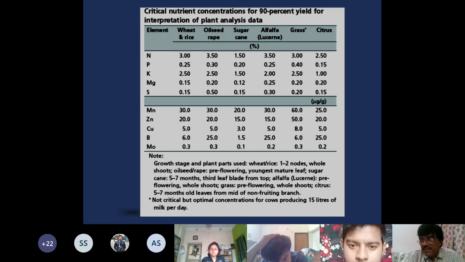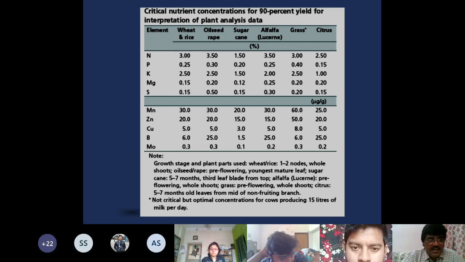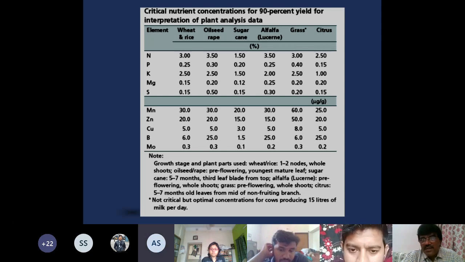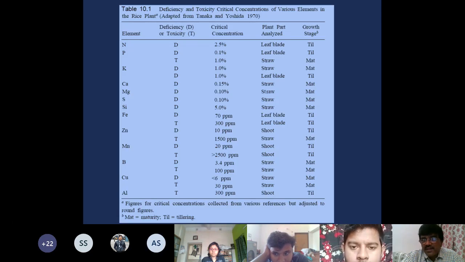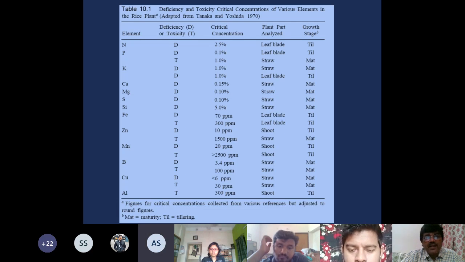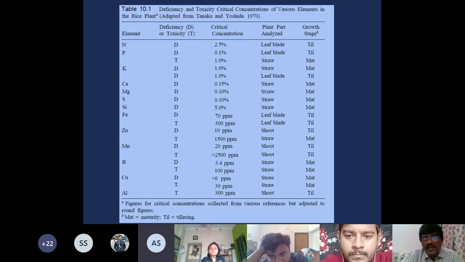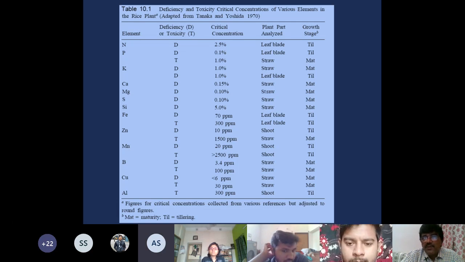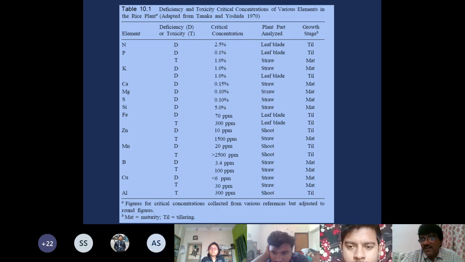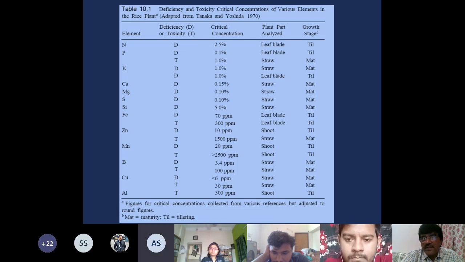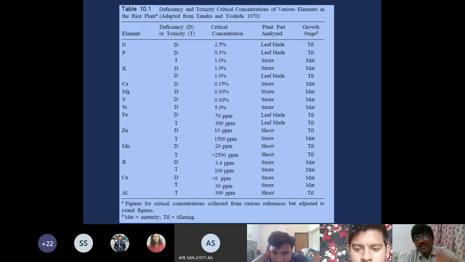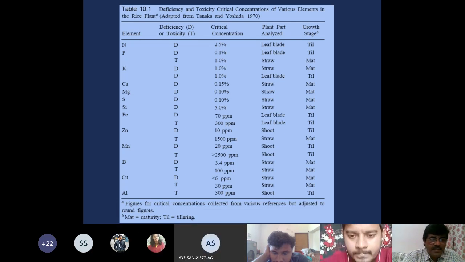So you can see this table in detail. Try to understand it, try to do the interpretation of this slide. This is from FAO, this is from Yoshida, Rice book. You can see critical concentrations are different for deficiency as well as toxicity. This is one point. Number two point, which plant part was analyzed? And number three is the growth stage. So all these you can see, these variables.